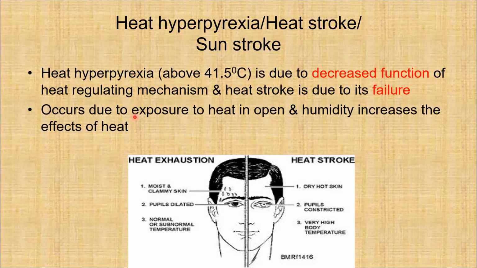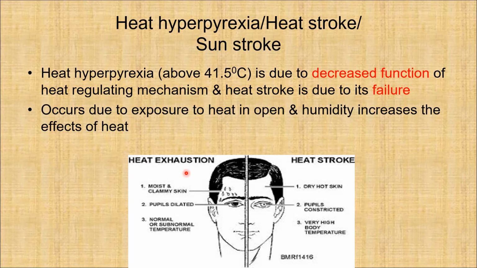These occur due to exposure to heat in the open, and humidity increases the effect of heat. So we'll try to differentiate between heat exhaustion and heat stroke. As I said earlier, heat hyperpyrexia is due to decreased function of the heat regulating mechanism, and heat stroke is due to failure of the heat regulating mechanism.